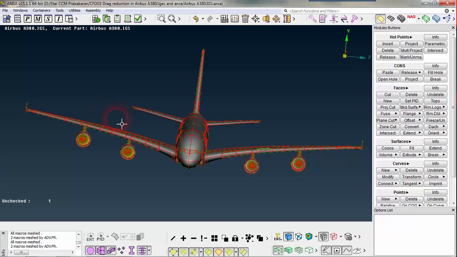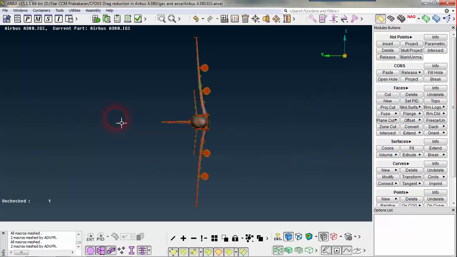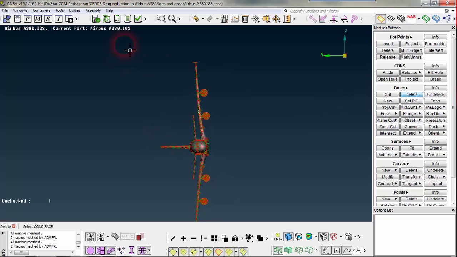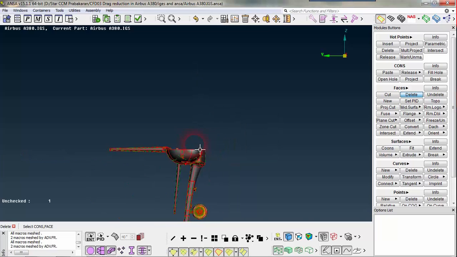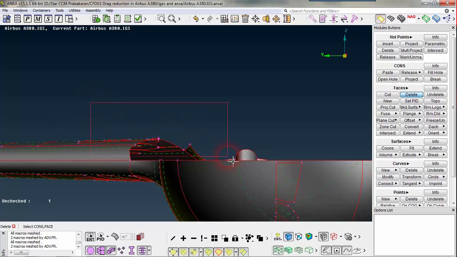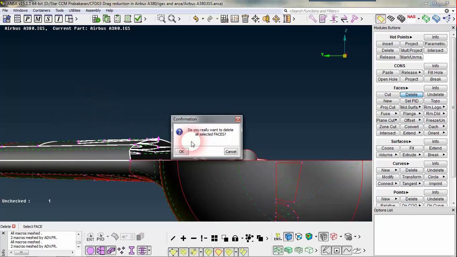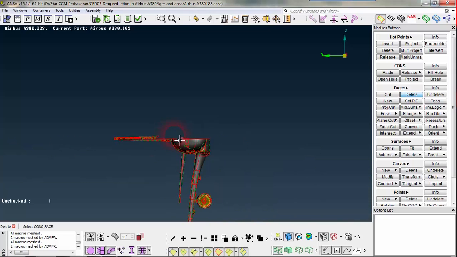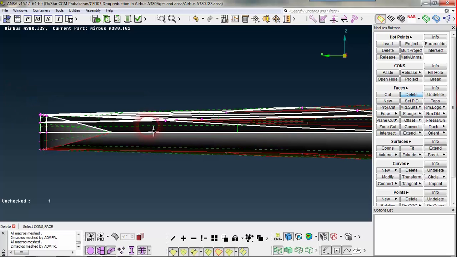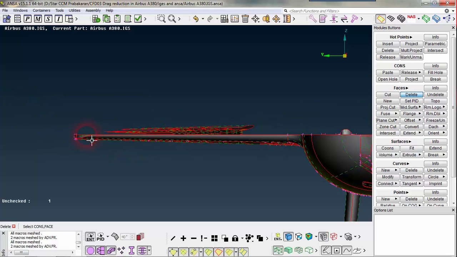I will set my view to F2 so that I can view the half of my model, and I am just going to delete this top half and press the confirmation button. Now zoom near to it so that you can select everything. Just delete this one also.